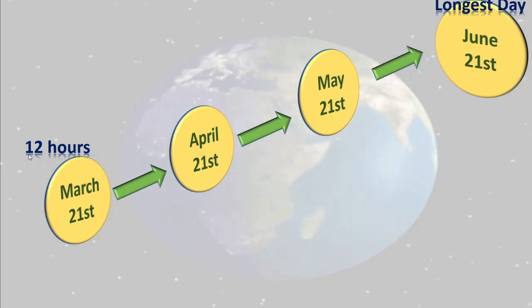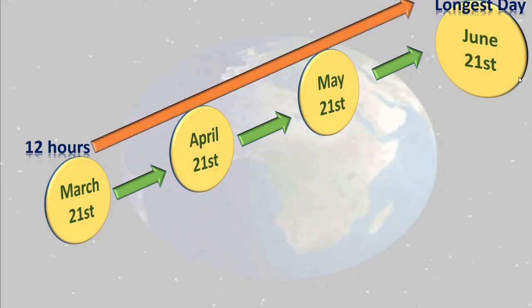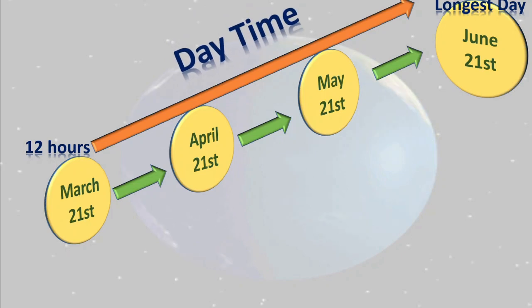Here we can say that from 21st March to June 21st, the daytime increases. Okay, slowly the day becomes longer and longer. And on June 21st, it is the longest day of the year in our part.